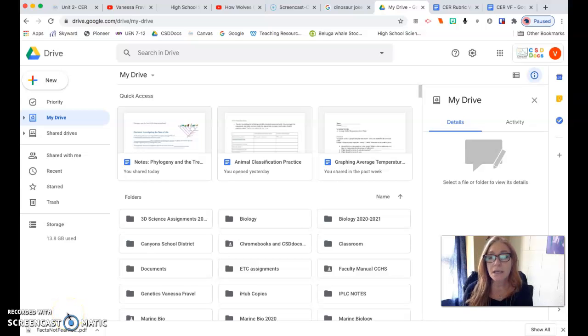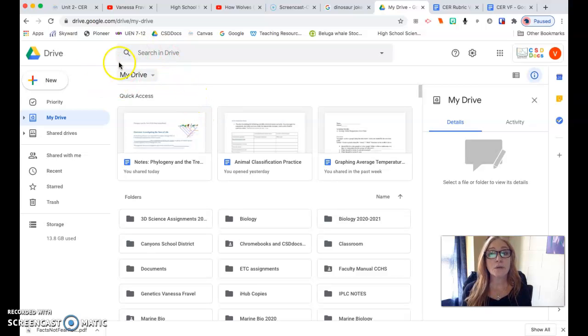And honestly, now that we're working a lot more online and you should be getting your devices from school, you should be creating a folder for each of your classes in your Google Drive because a lot of your teachers will be using it. It's kind of going to be like your binder where you would have a different section for each class. It's just going to be digital. So here's how you create folders in your Google Drive.